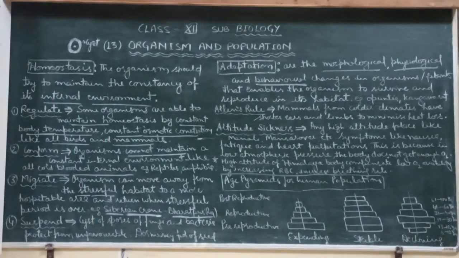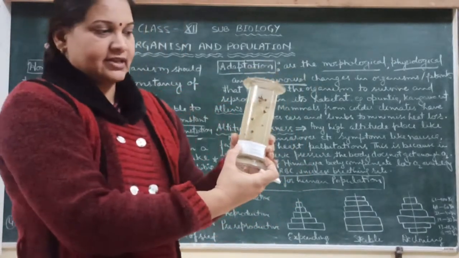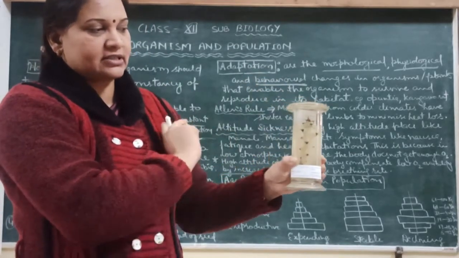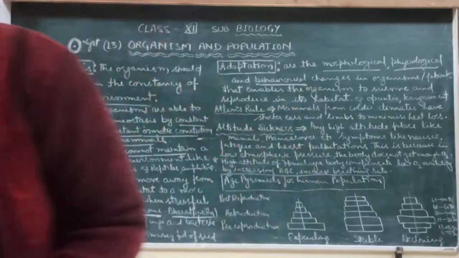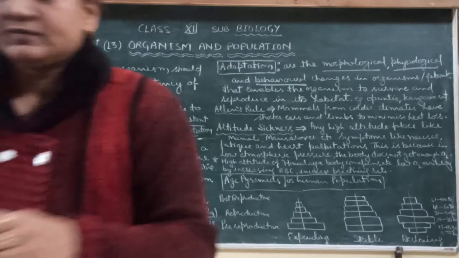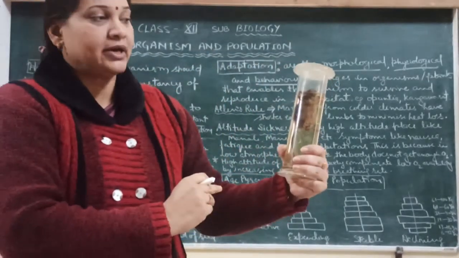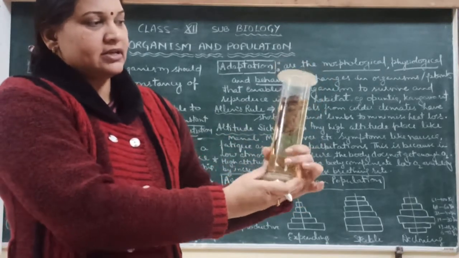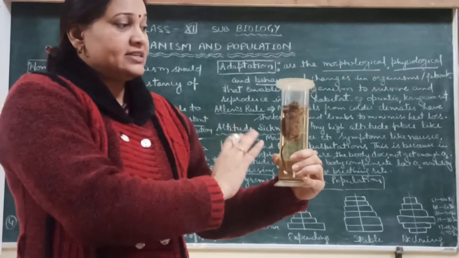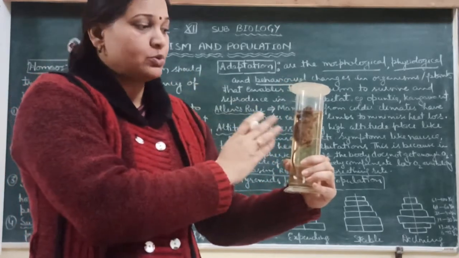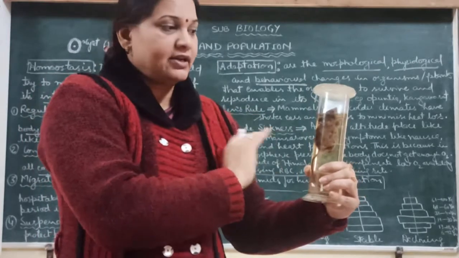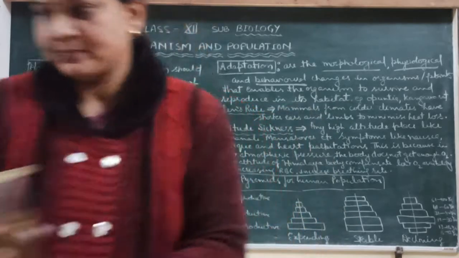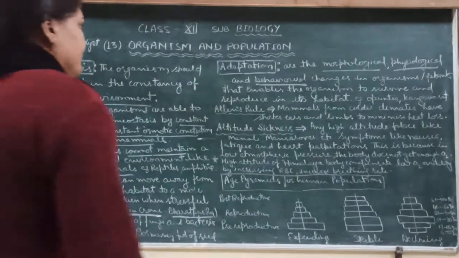And also you can see here, this is also a cactus. Cactus is also a desert plant, and here are the thorns, and these thorns are modified leaves. And you can see this is the kangaroo rat. The kangaroo rat is small, and it also occurs in the desert, and it can survive 7 to 8 days without water. It can use the adipose tissue for water. So these are the adaptations.